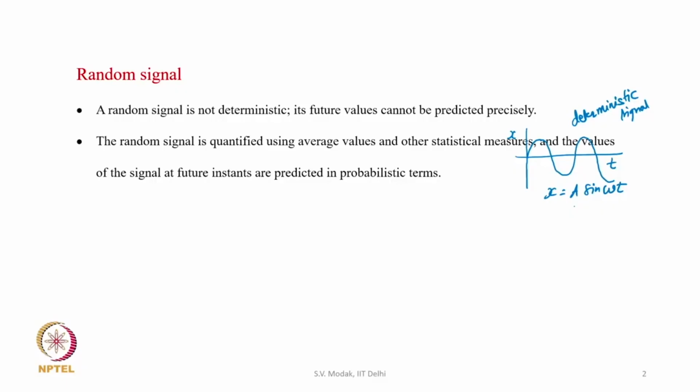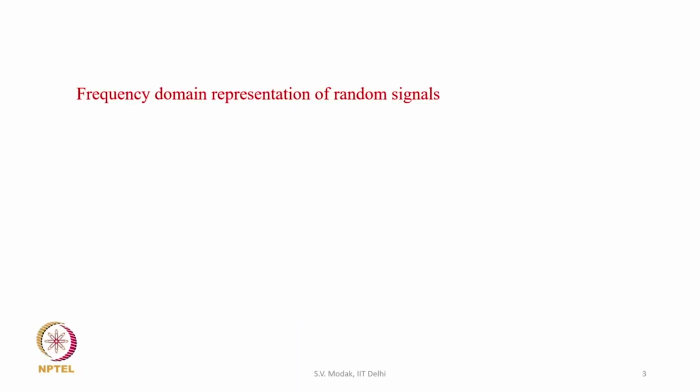So, therefore, the random signal does not follow any specific law by which it varies. That is why the random signal cannot be quantified by any deterministic law. While we use average values and other statistical measures to quantify the characteristics of the random signal, future values of the random signal cannot be precisely predicted, but can only be predicted in probabilistic terms.